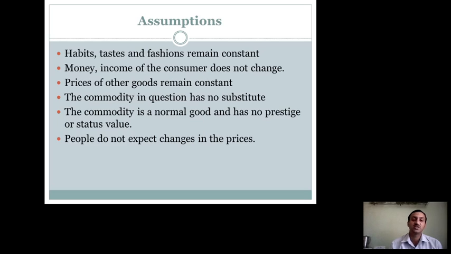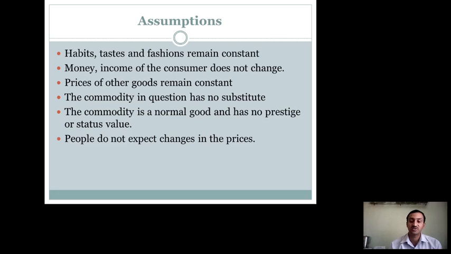The commodity on which we are going to check the law of demand should not have any substitute. If there is a substitute, then ultimately people will go ahead with the substitute product. If the prices increase, people will go ahead with purchasing the substitute product. So the commodity for which we are checking the law of demand should not have any substitute. If there is a substitute, then the prices of both should be the same. Then only we can apply it.